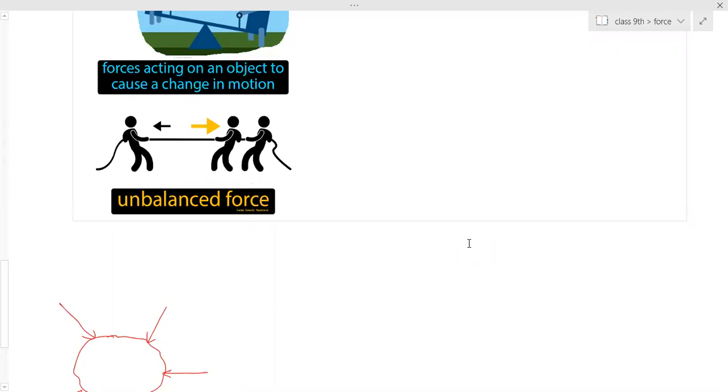Yes, ma'am. Ma'am, because when an object is in motion, there is a force applied in one direction that is greater than the force applied in the opposite direction. So when all the forces get zeroed out, the object will stop. How will the object stop here? The force will be acting on it, it will be in constant motion, but that is theoretical. Practically that won't happen. Why won't that happen?